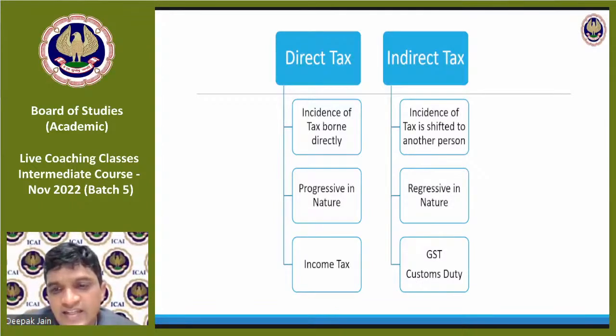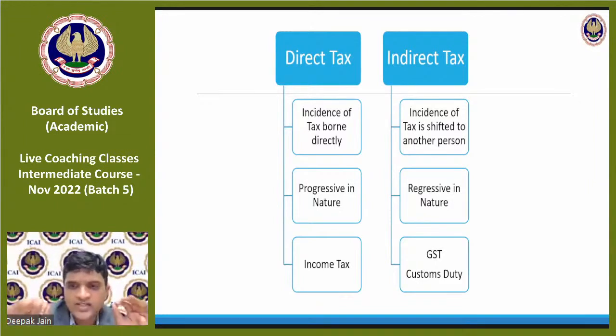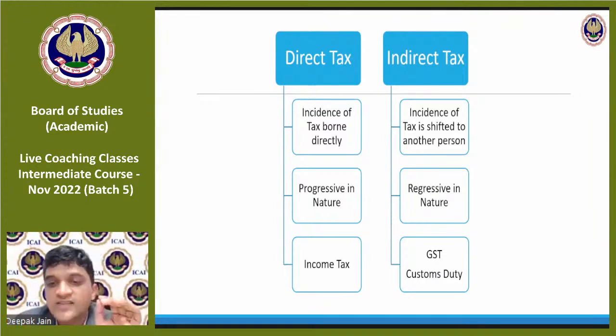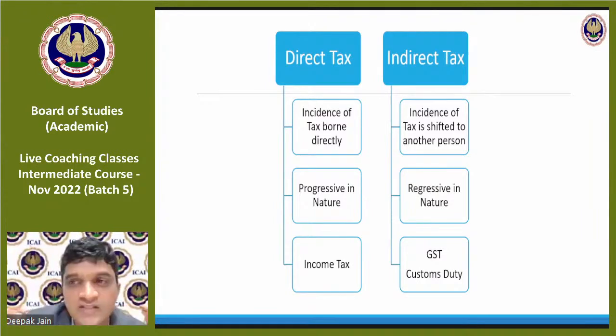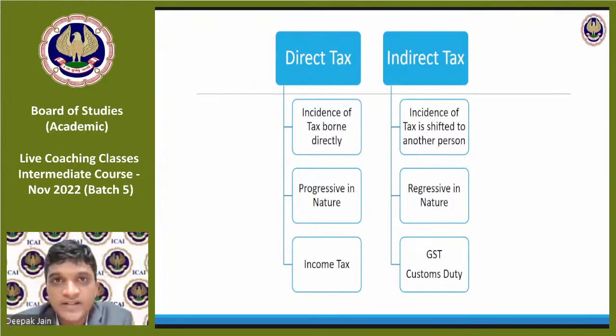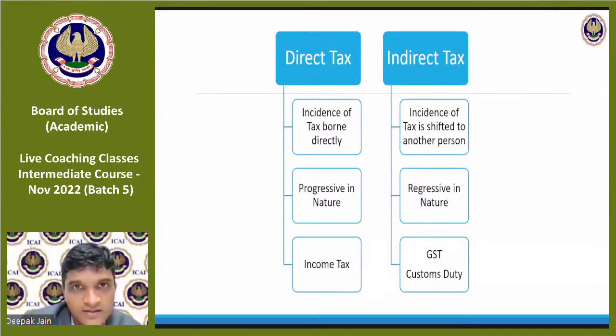What is cascading, sir? Cascading means tax on tax. I will explain that with an example. Understand what is cascading. Cascading means tax on tax is called cascading. Where one tax is not giving me the benefit, is not offsetting, is called the cascading effect.